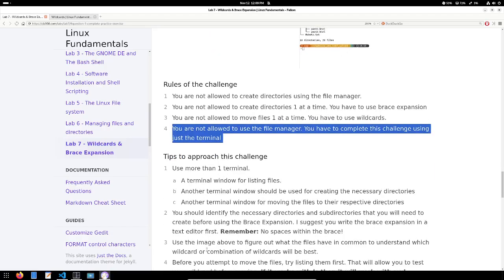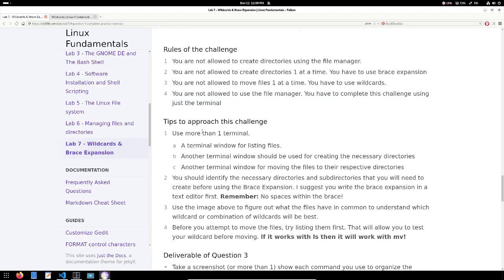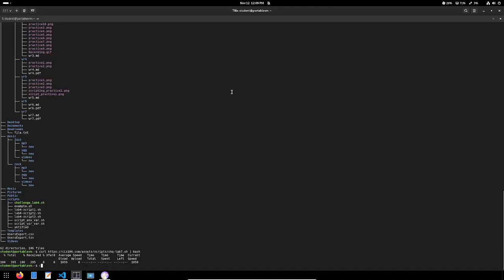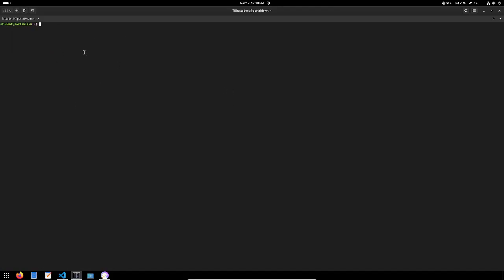I recommend the following. Here are some tips for you. Use more than one terminal. So open your Tilix terminal and split it several ways. For example, I'm going to use the terminal here on the left for running my actual commands. This one over here is going to be for practice.